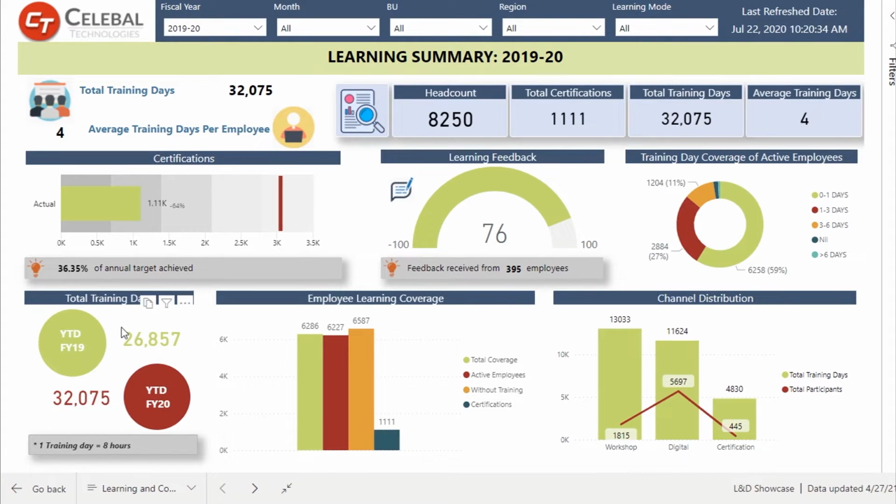Also here, we do have the total number of training days for each year. Next to which there is employees learning coverage and the channel distribution. We also have a few important insights. The visuals here are the summary for upcoming tabs where we can dig through more details for each of them.